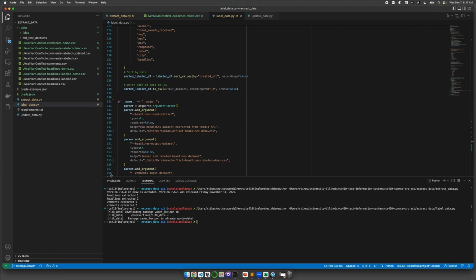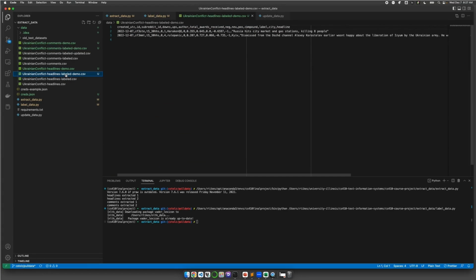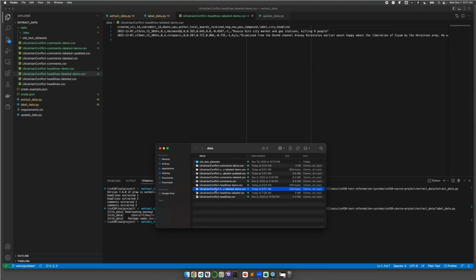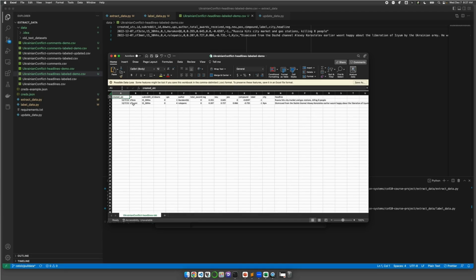So it's reading the data sets that we just created. Now we've got a labeled data set for comments and a labeled data set for headlines. So if we want to open this up, we can see we've converted this to human readable, created a UTC, we've got ID, subreddit ID, downs, ups, author, total awards, negative, neutral, positive, compound, label, city, and headline.